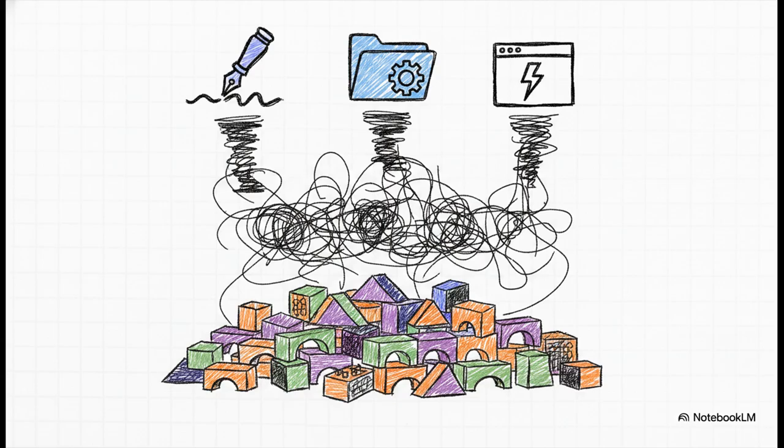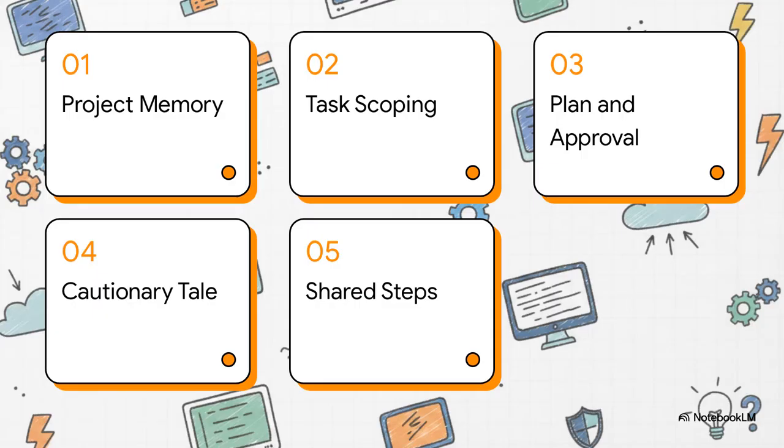You simply can't unleash it without a solid framework, or you're going to quickly find yourself untangling a massive web of unintended changes. So, here's our agenda for today's explainer. First, the terminal agent's power. Second, project memory with Claude.md. Third, task scoping discipline. Fourth, the plan and approval loop. And finally, a developer's cautionary tale.